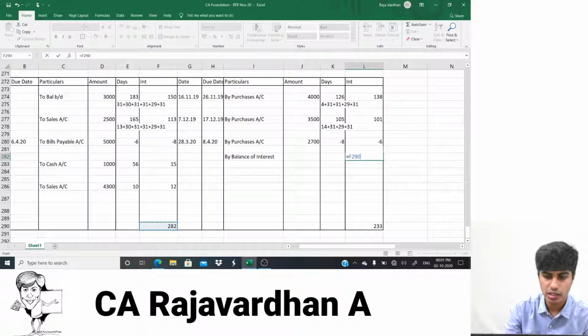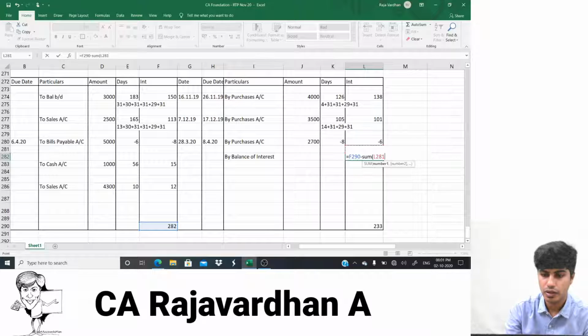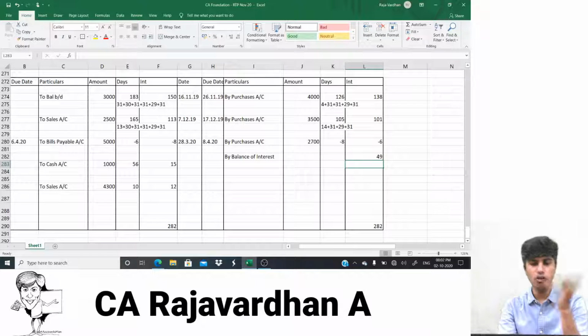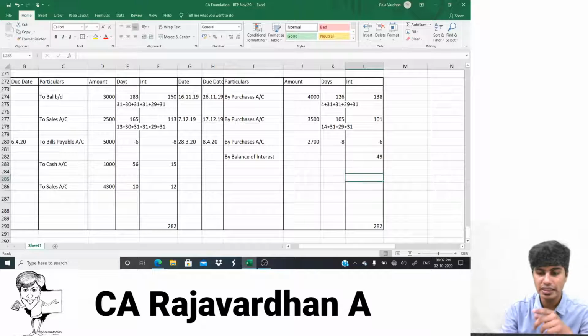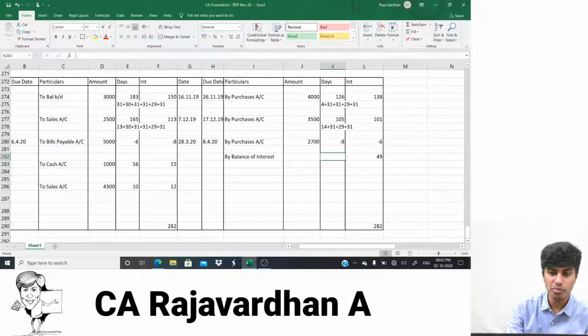I'll pick this and then I'll write minus sum and I'll take this one. Okay, 49 rupees is the balance of interest. Now total becomes 49. What is it? 282. This is on which side? Credit side. Now when I post this to amount column, it comes on the debit side. It will come here 49. You guys get that? What will I write here?